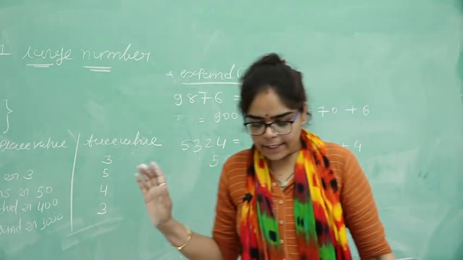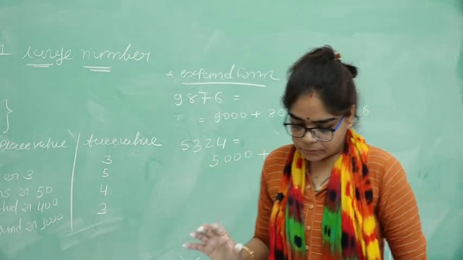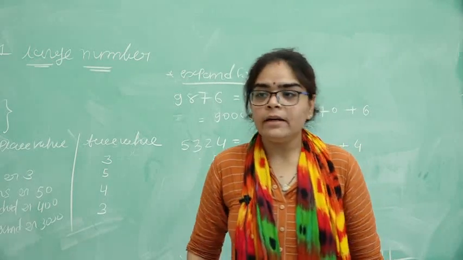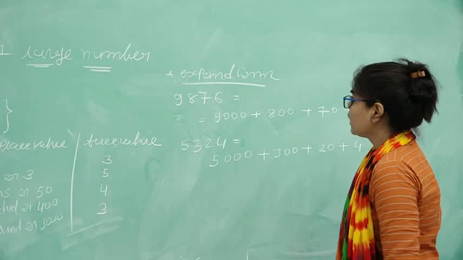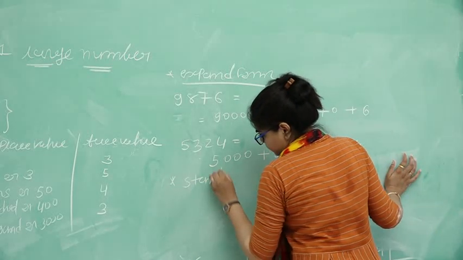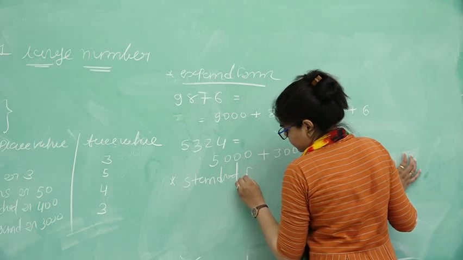Okay, understand? Then next we are studying about standard form. Which standard form?